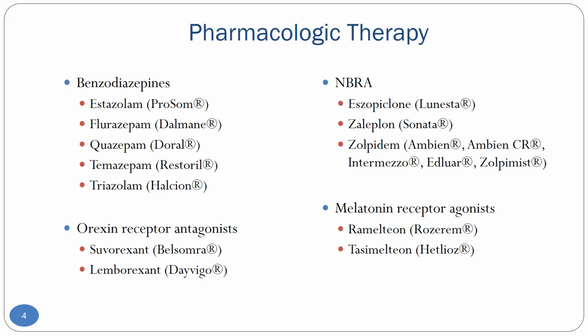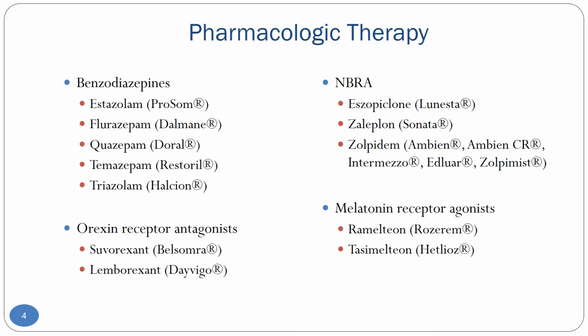Another thing to note on this slide is that zolpidem is available in several different formulations, so there are several different brand names. Most people are familiar with Ambien. Ambien CR is the controlled release form. Intermezzo is a sublingual, low-dose, long-acting form of zolpidem that is approved for people who wake up in the middle of the night and can't fall back asleep. Edluar is a sublingual formulation, and Zolpamist is an oral spray.